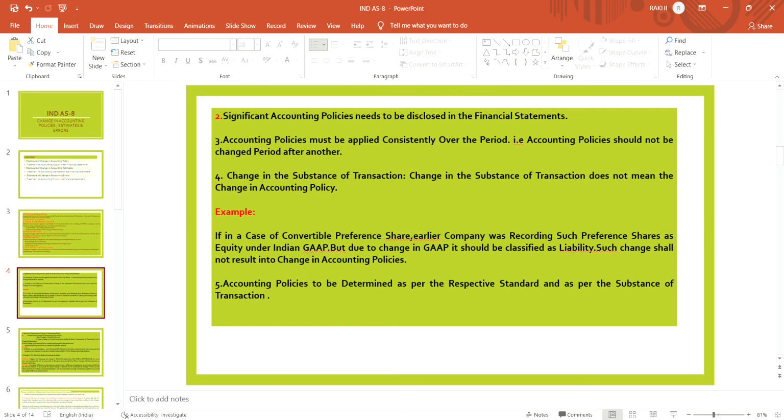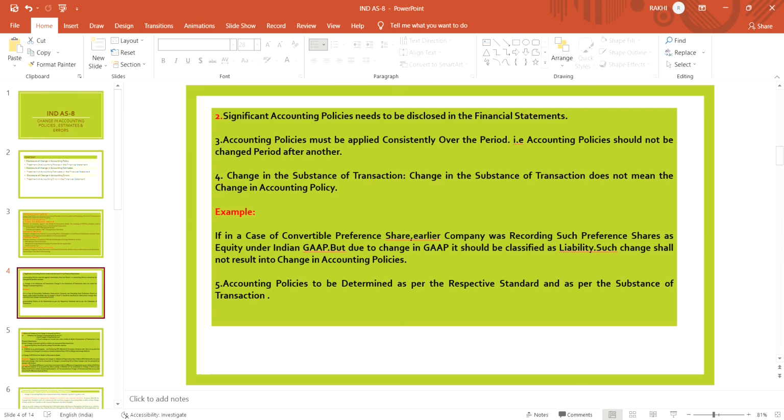It means that before applying Ind AS, at the time of Indian GAAP, the convertible preference share is to be recognized as equity in the financial statements.